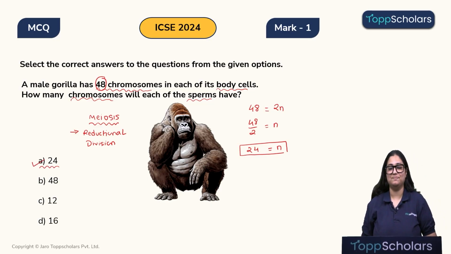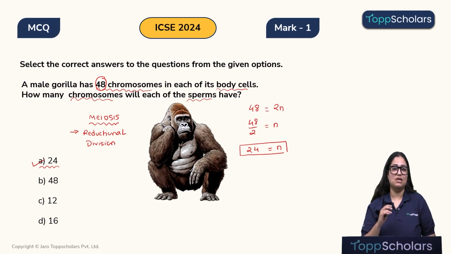Okay, let me quickly revise this one more time. Children, sperms are produced by meiosis and not mitosis. Very important thing that you need to keep in mind. Sperms are produced by meiosis. Number 2, meiosis is a reductional cell division. That is, the number of chromosomes becomes half.